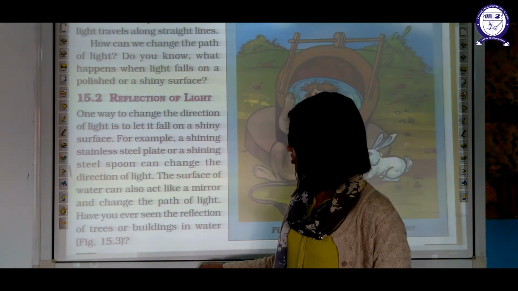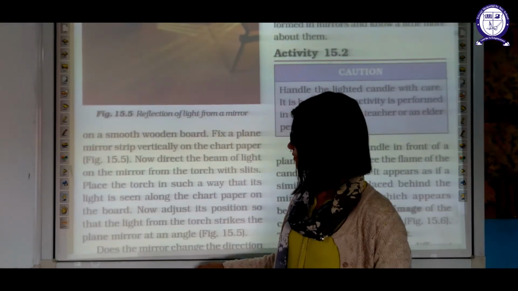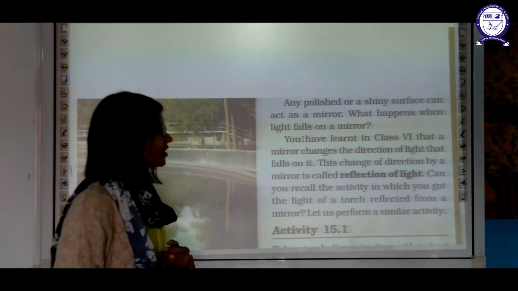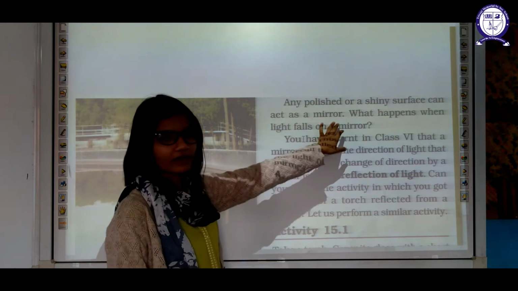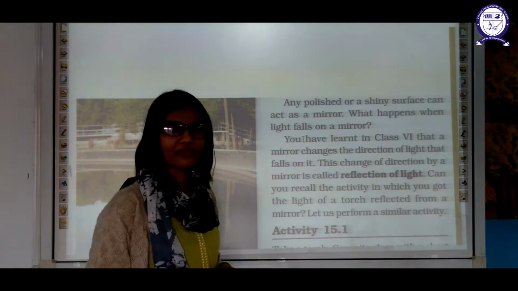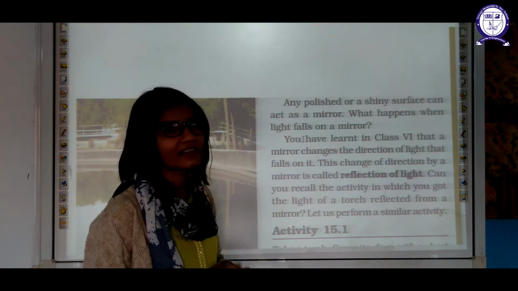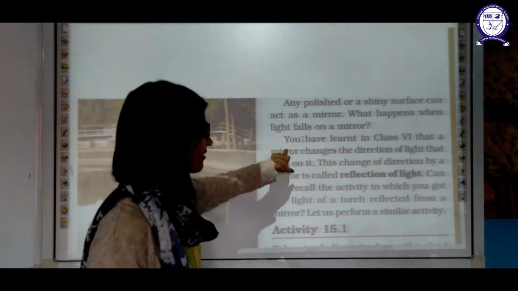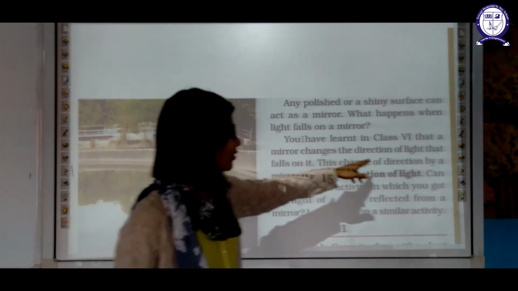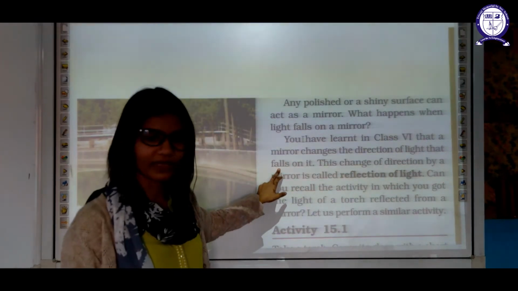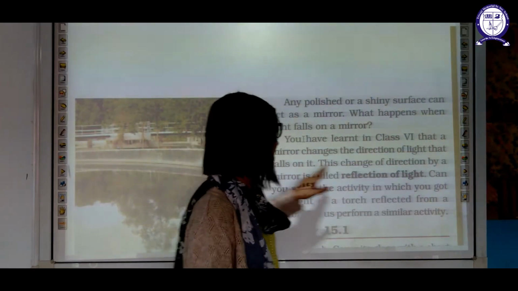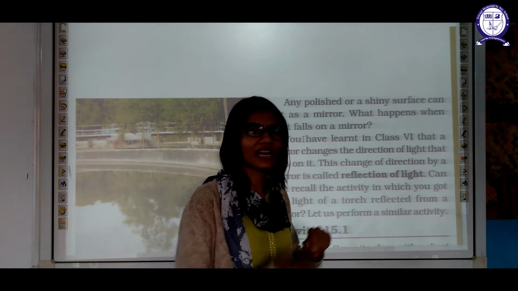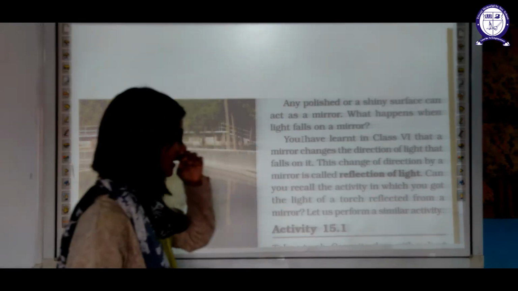Have you ever seen the reflection of trees or a building in water? Any polished or shiny surface can act as a mirror. What does a mirror do? The light rays fall on the mirror and it reflects all these light rays. Okay, what happens when light rays fall on the mirror? You have learned in class 6 that a mirror changes the direction of light that is falling on it. This change of direction by the mirror is known as reflection of light. Change in direction of the light when light rays fall on the mirror is known as reflection of light.